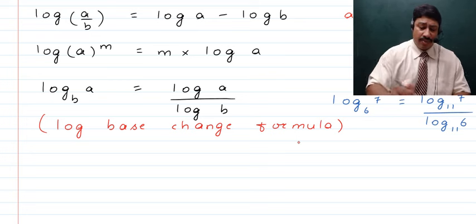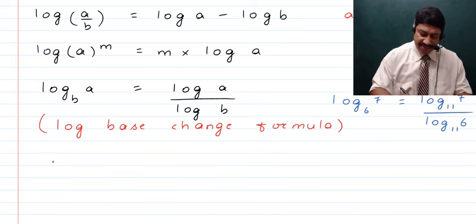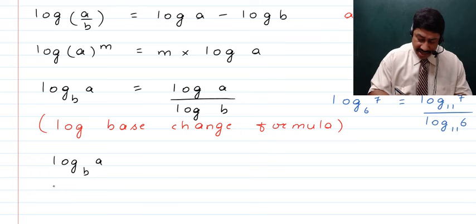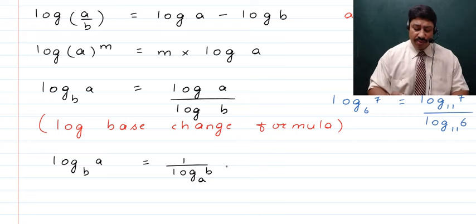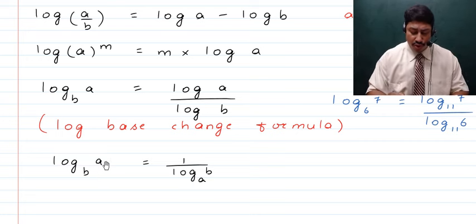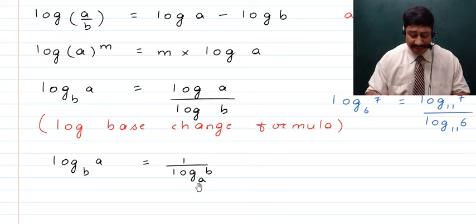Here we have something like this: if we have some log of a to the base b, we can write that as 1 upon log of b to the base a, right? Or in other words, if we talk about log of a number to another number as base, then that will be equal to 1 upon the log written in reverse order. That means in place of the number whose logarithm was being found, you write the base, and in place of the base you write that number whose logarithm you were finding.